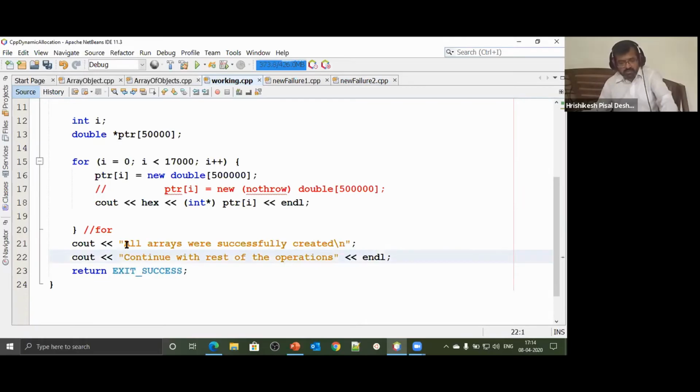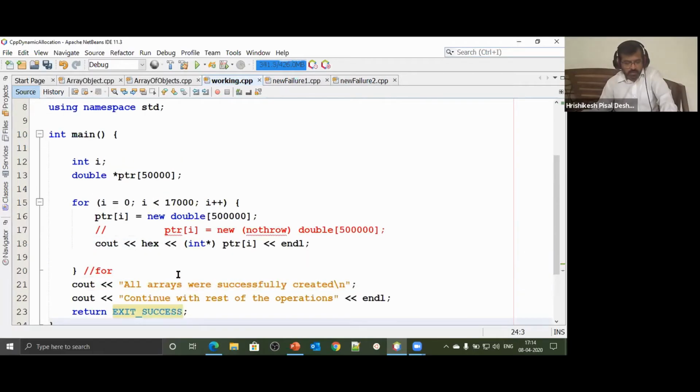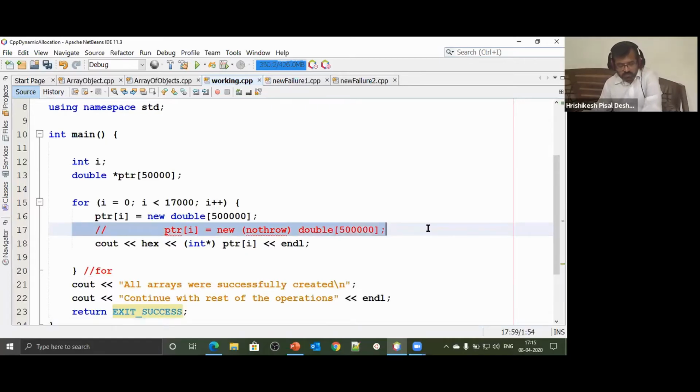When the program runs, it should say all arrays were created successfully, continue the rest of the operation, and the program should stop. That is what we are expecting. What am I doing over here now? Okay, don't worry about this statement for a moment.